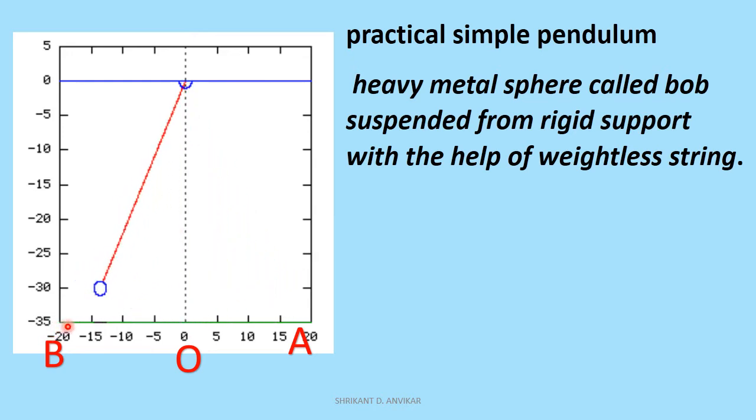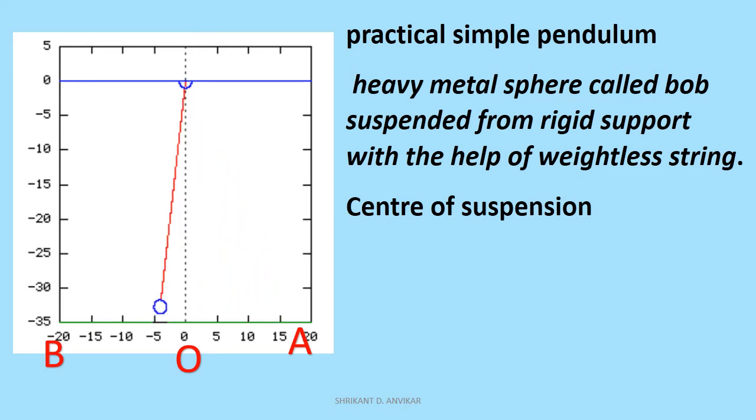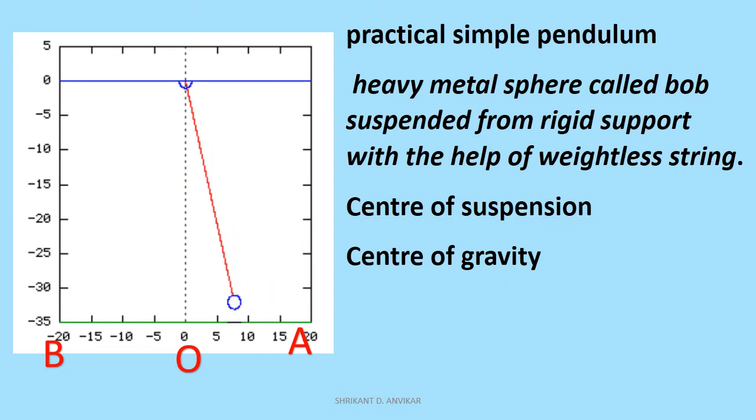From the second extreme position, the pendulum returns to the same position A. In this way, the pendulum completes one oscillation. Now, the length of a simple pendulum is the distance between the center of suspension and the center of gravity.